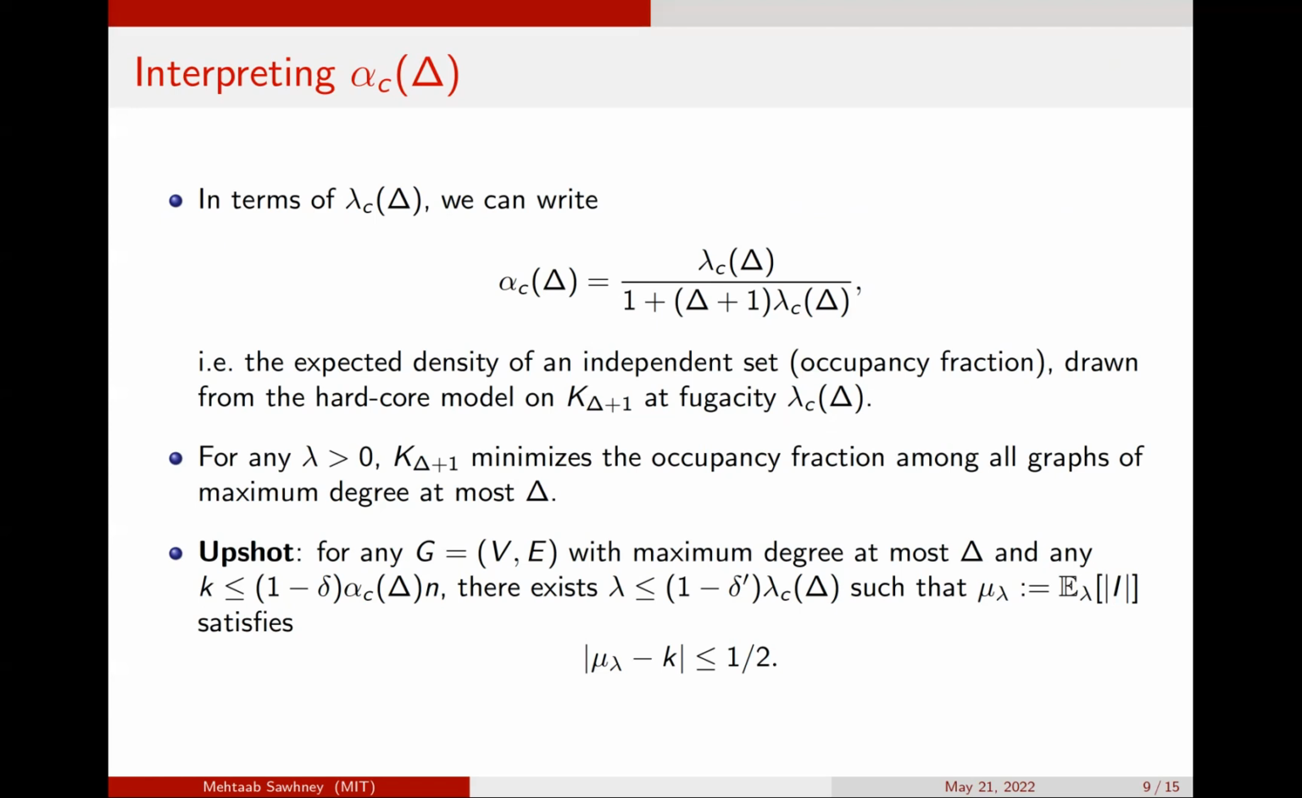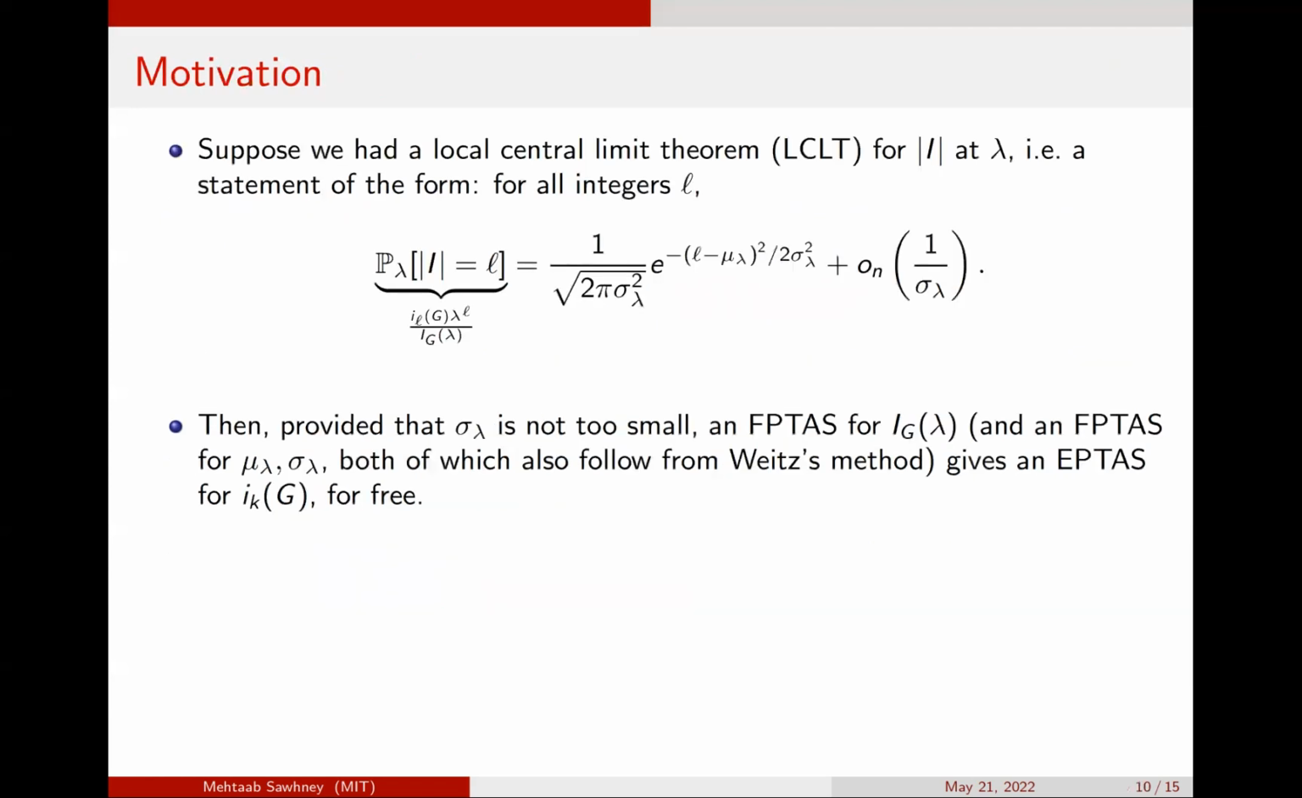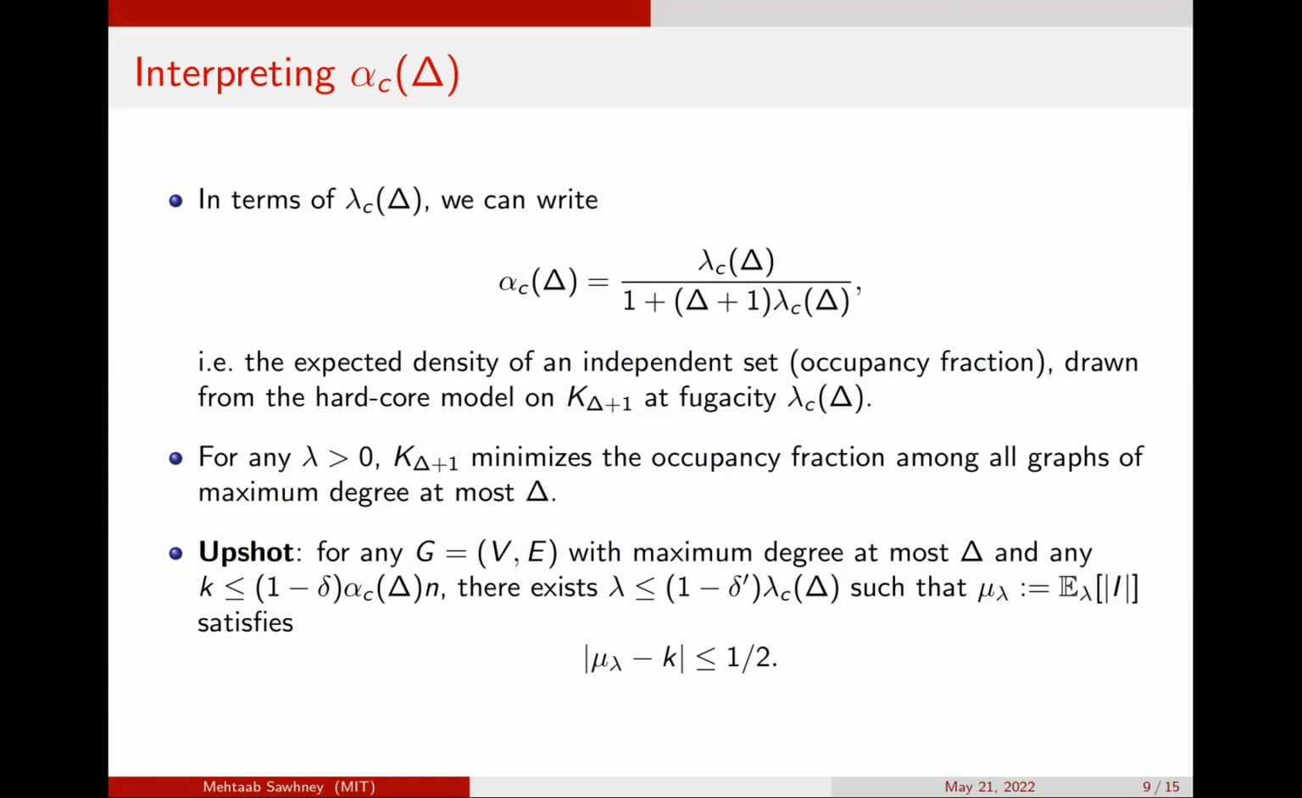So in particular, mu of lambda, which is the expected size of the independent set drawn at fugacity lambda for graph G, is close to the K you want. So it's within, let's say, a half. Given this, we don't actually know that our independent set drawn from this hardcore model needs to hit that value. Its mean might be close, but you might never actually hit it.